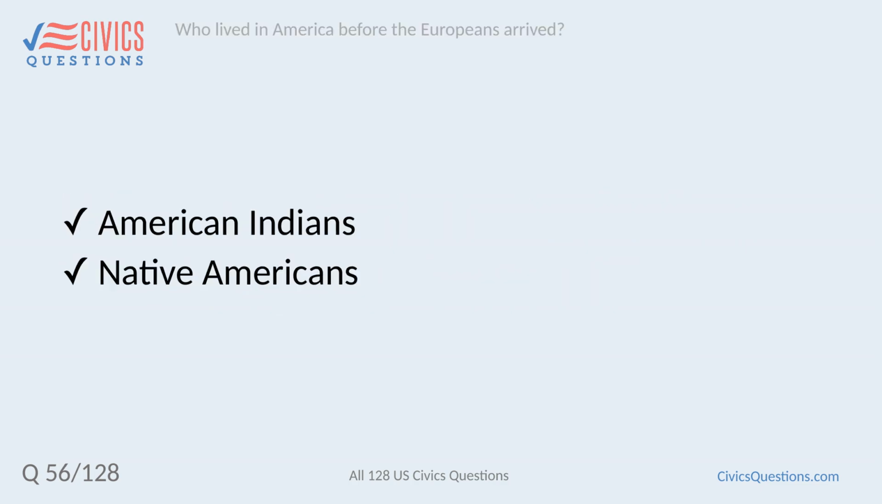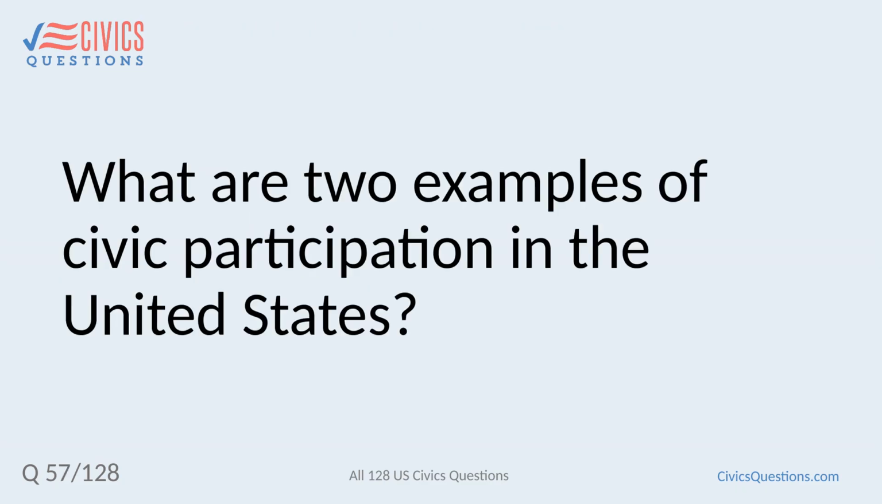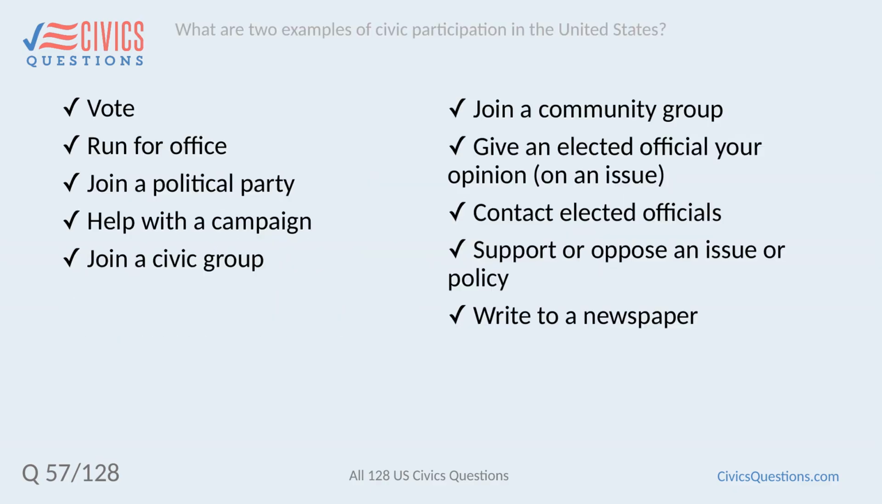Who lived in America before the Europeans arrived? American Indians. Native Americans. What are 2 examples of civic participation in the United States? Vote. Run for office. Join a political party. Help with a campaign. Join a civic group. Join a community group. Give an elected official your opinion on an issue. Contact elected officials. Support or oppose an issue or policy. Write to a newspaper.